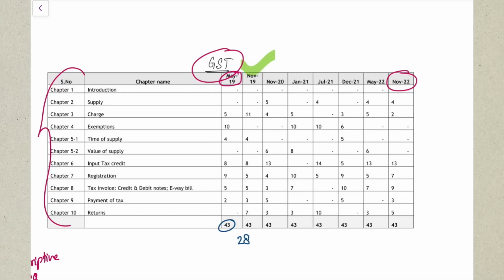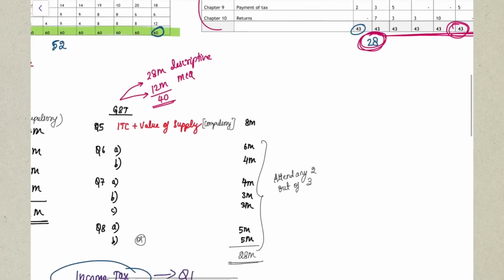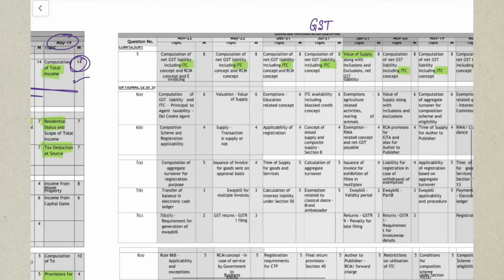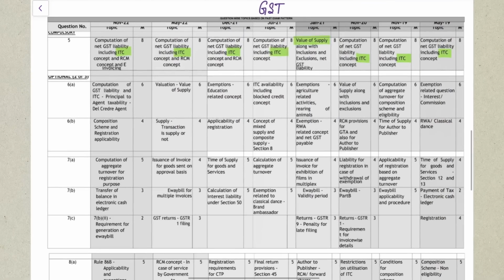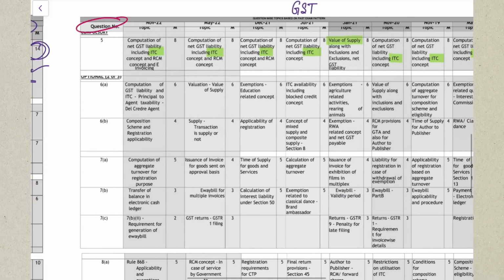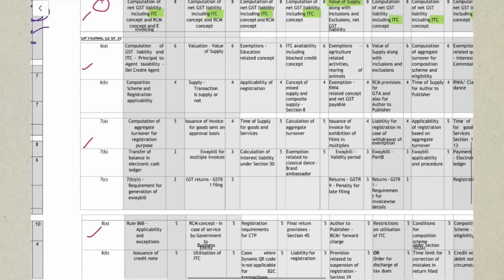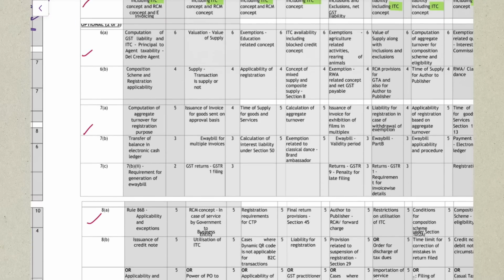So in every attempt, you are going to be questioned for 43 marks, inclusive of optional, in which you have to attempt only 28 marks. If you go and see your GST paper pattern, here is your paper pattern where you have your questions. Question number 5 is where your GST starts. Question number 5 is your compulsory question. Then you have question numbers 6, 7 and 8, and among 6, 7 and 8, you will have to attempt any one question.